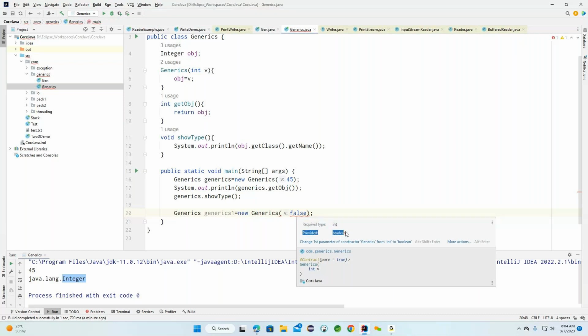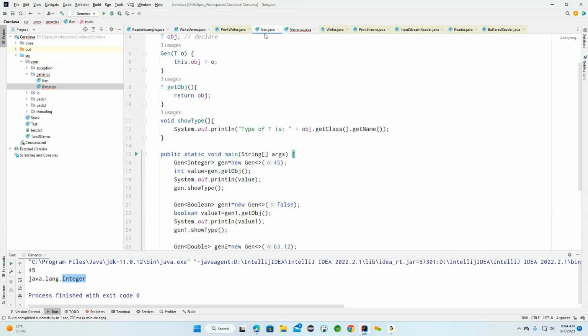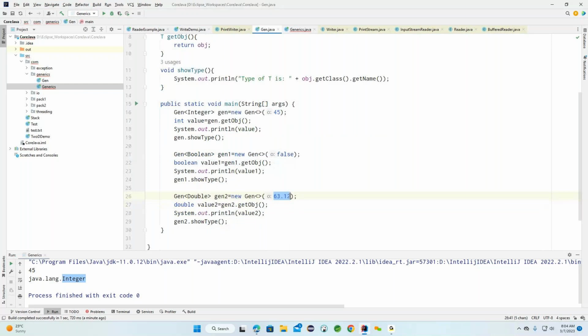But now if you go to this particular class, even though the first time we came up with 45, the second time we came up with false, the third time we discussed the double value. Now, the same object. Here you can see only a generic object we are trying to create. Now what you understand here is that using this particular generic concept, we are going to get more advantage compared to the non-generic one.